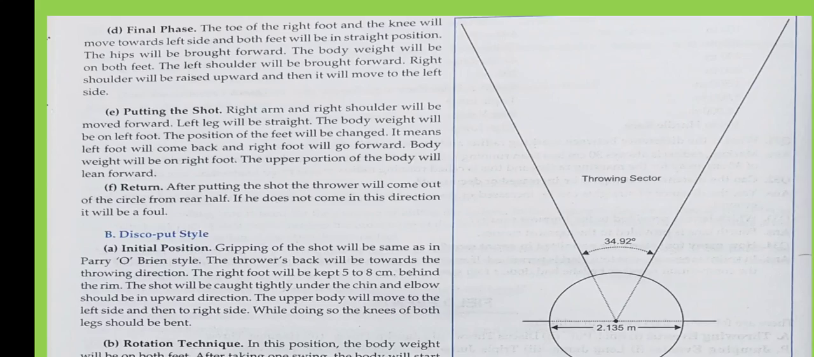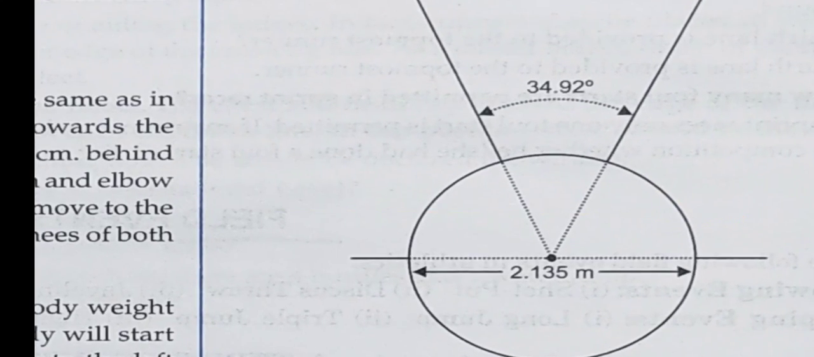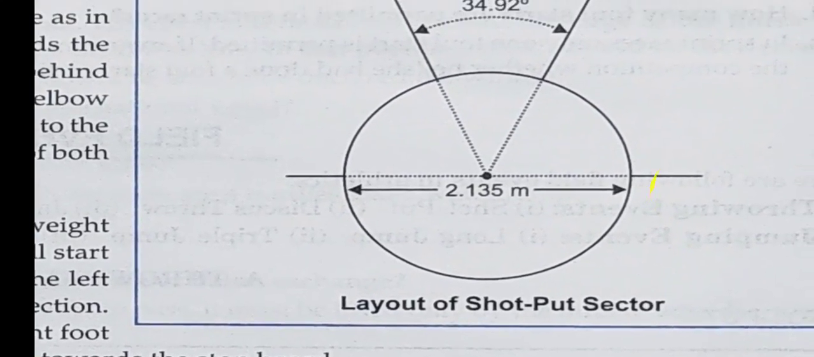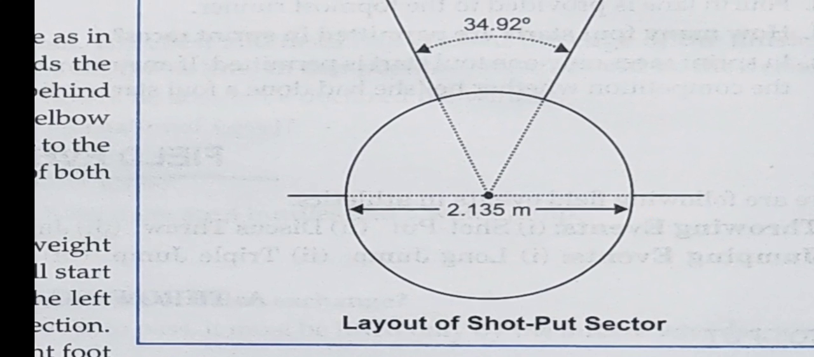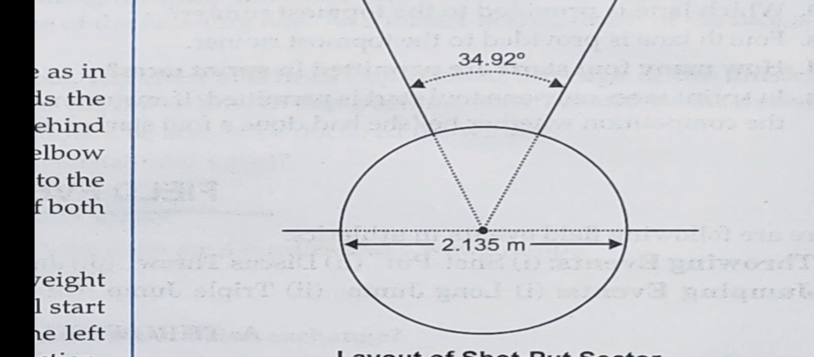So here, let me first show you the ground. You can see this is the shot put sector, or shot put court. You can see the ring of the shot put is round in a circle, and the diameter from the center is 2.135 meters. That is 2 meters and 135 centimeters.